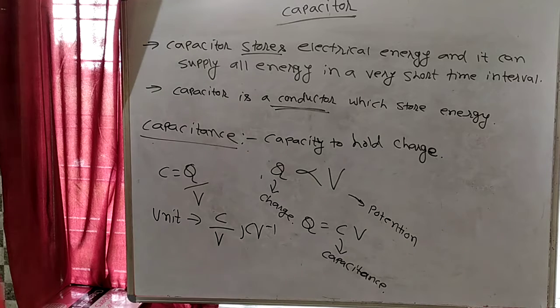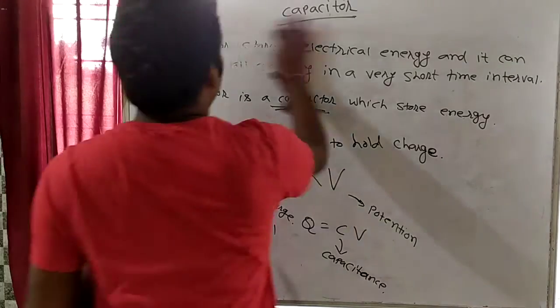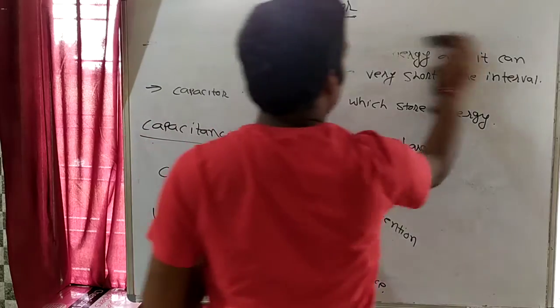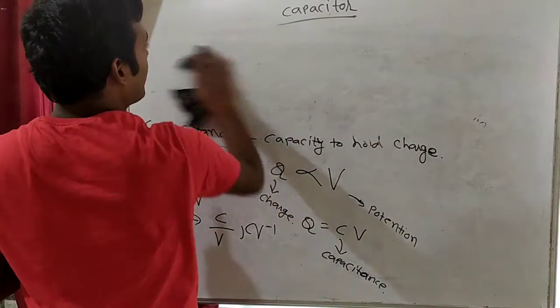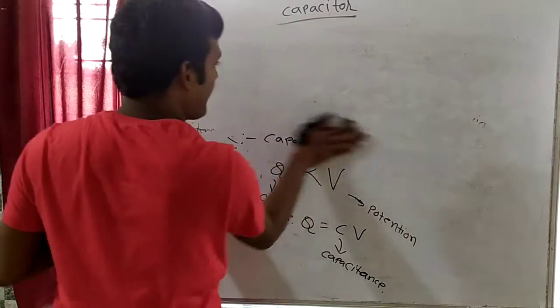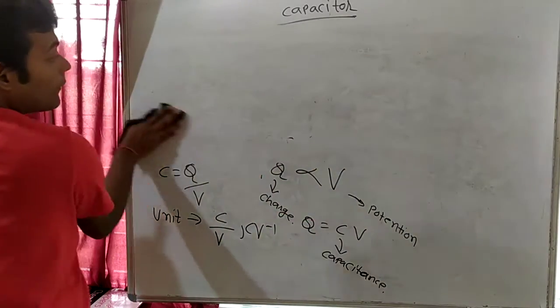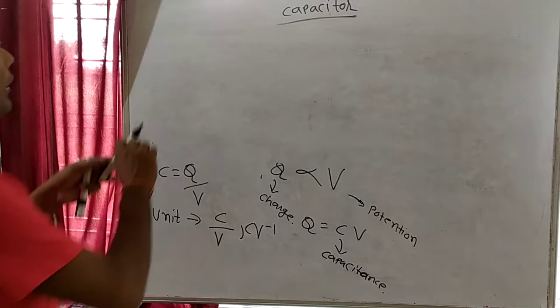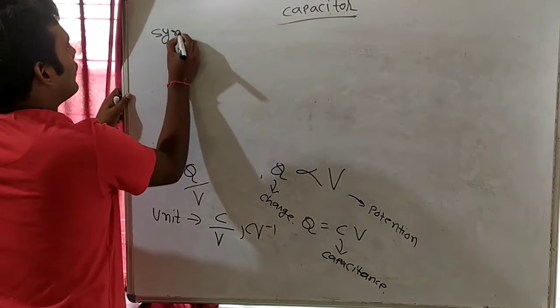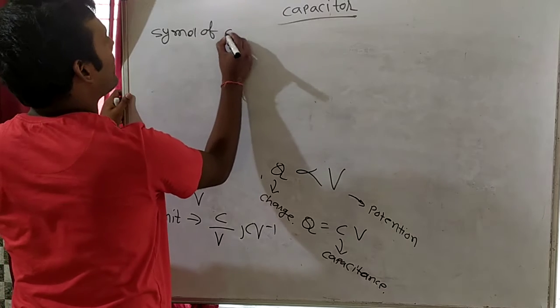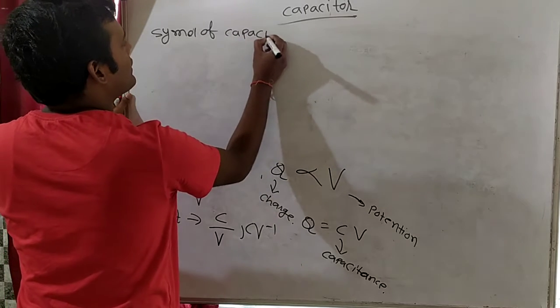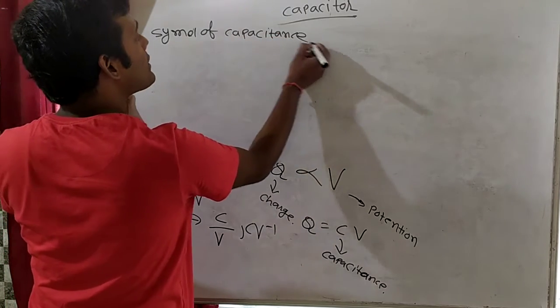Now the symbol of capacitance. What will be the symbol of capacitance?